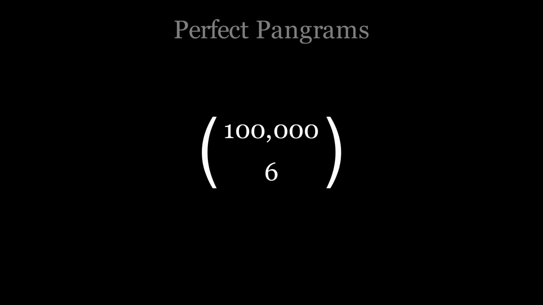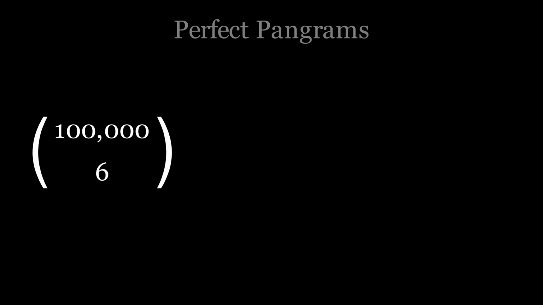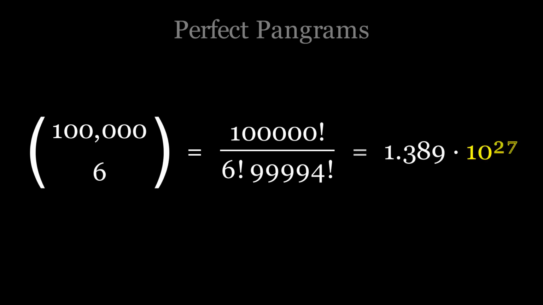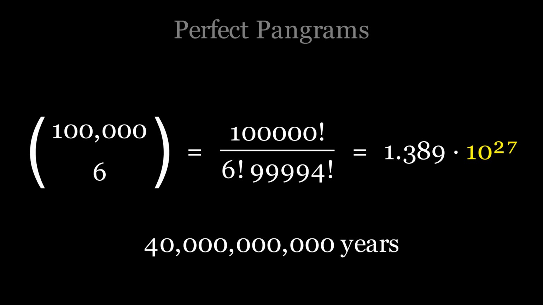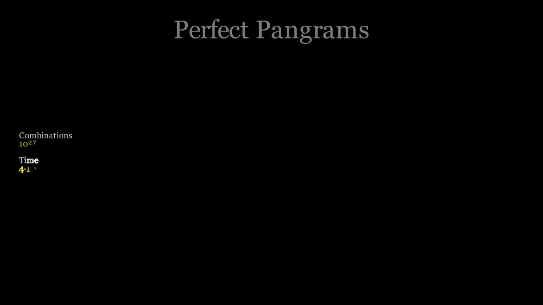The number of combinations of 6 words from a collection of 100,000 would be written as 100,000 choose 6 in math notation. This works out to about 1 octillion, or a billion billion billion. Even if we could work out a way to check 1 million of those combinations per second, a modern computer would take about 40 billion years to try all of them. Clearly, this just try all of them strategy isn't viable.